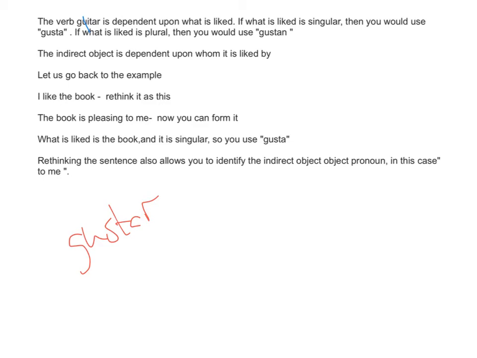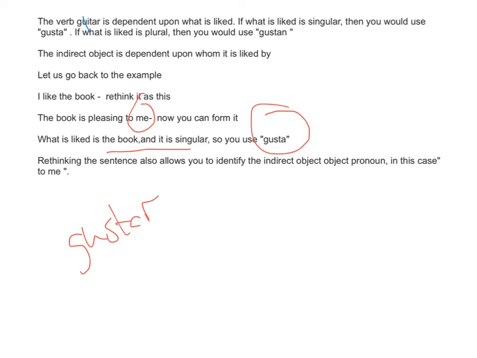Whenever you see "I like the book" or want to say that, rethink it as "the book is pleasing to me." What you like is the book, which is singular. So you use the singular form of gustar, which is gusta, lo siento. Rethinking the sentence also allows you to identify the indirect object pronoun, which is me.